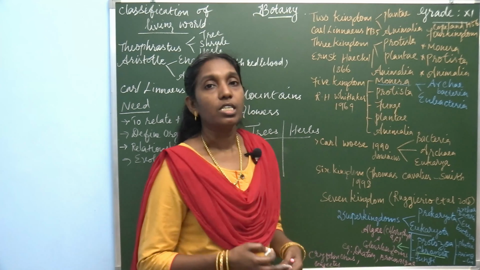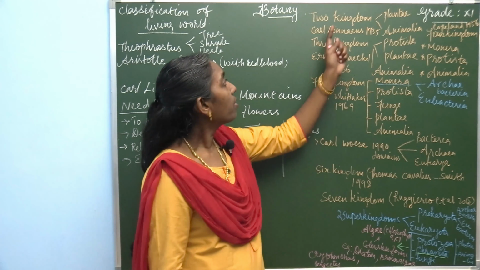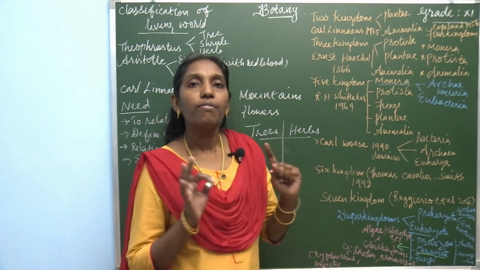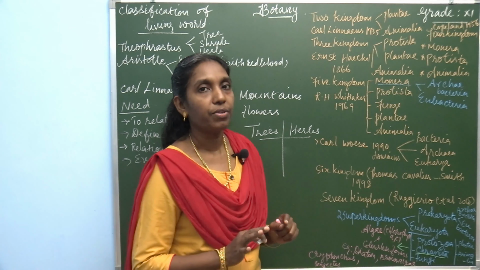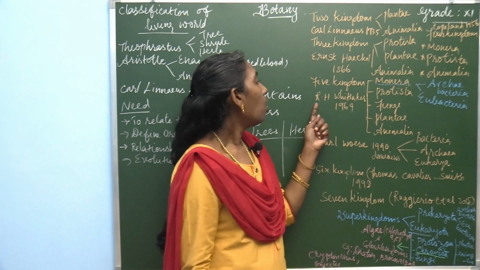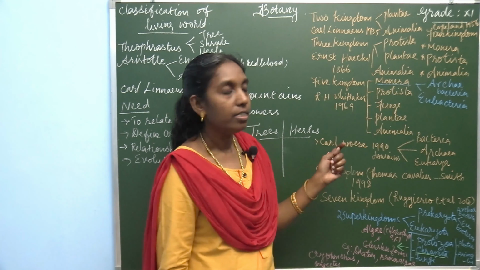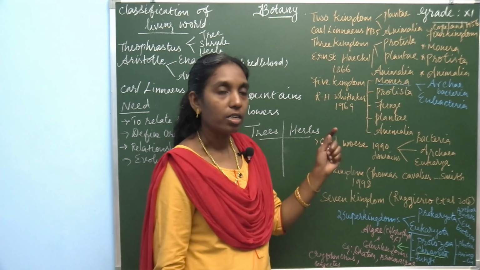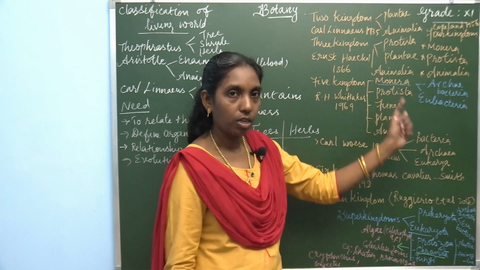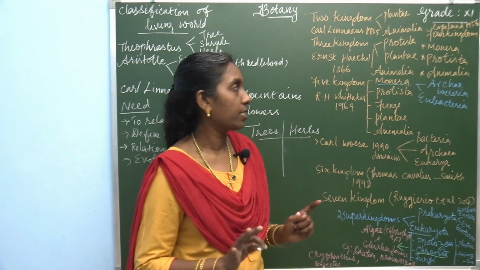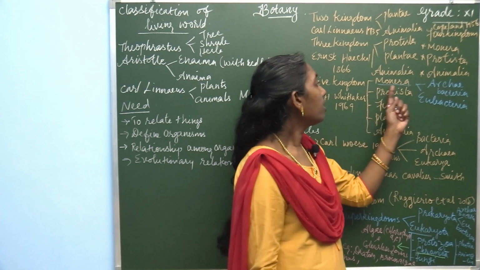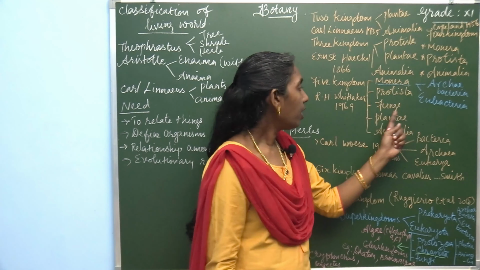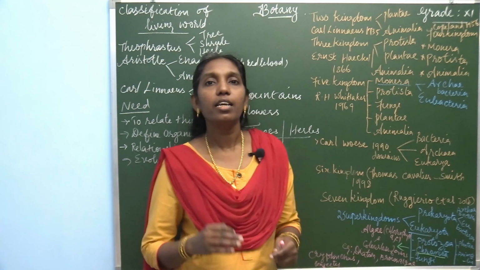Next classification is the five kingdom system. At first there were two kingdoms, then three kingdoms, then four kingdoms. The five kingdom system of classification was proposed by R.H. Whittaker in the year 1969. In 1969, R.H. Whittaker classified the organisms into five kingdoms. They are kingdom Monera, kingdom Protista, kingdom Fungi, Plantae and Animalia.